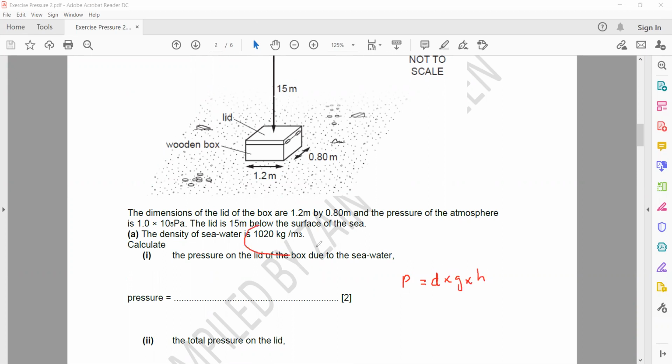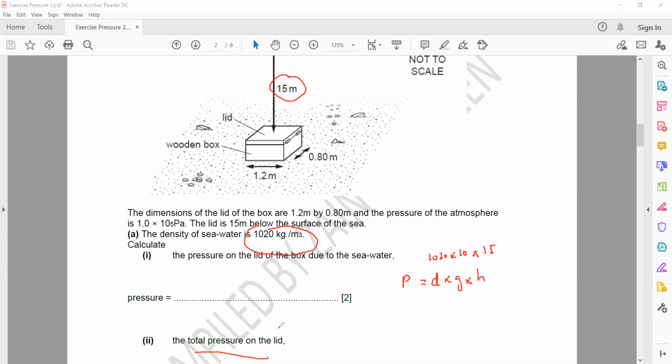Density is given as 1020, gravity is 10, and the depth is 15 meters. So you will multiply them, and you will get the answer.